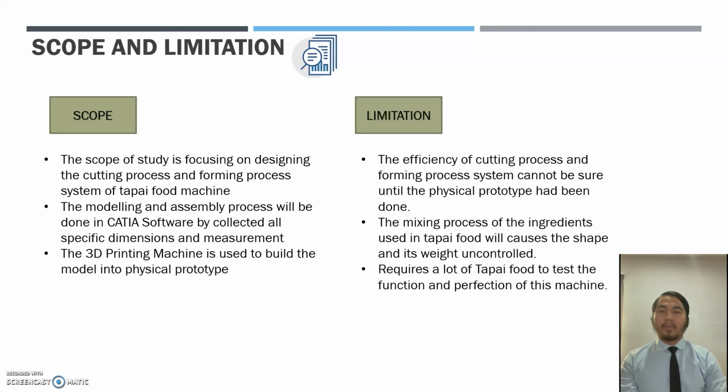The limitations of the project. The efficiency of the cutting process and forming process system cannot be sure until the physical prototype has been done. The mixing process of the ingredients used in Tapai food will cause the shape and weight to be uncontrolled. It requires a lot of Tapai food to test the function and perfection of this machine. A lot of Tapai food needs to be used to get higher efficiency of the machine.